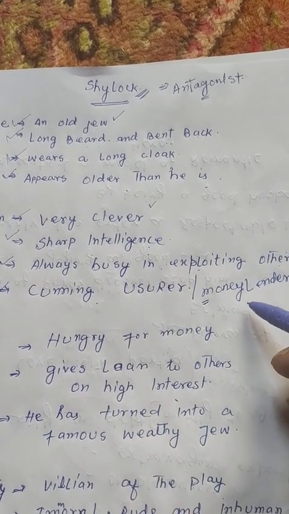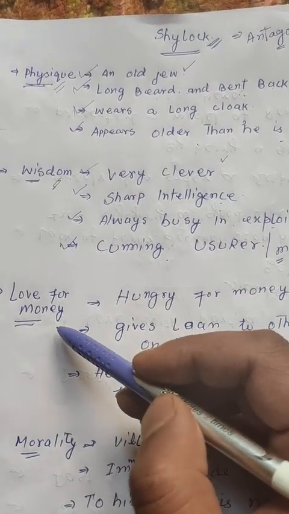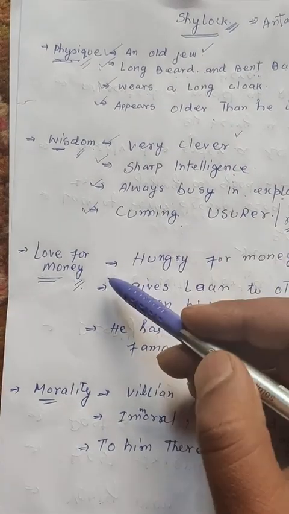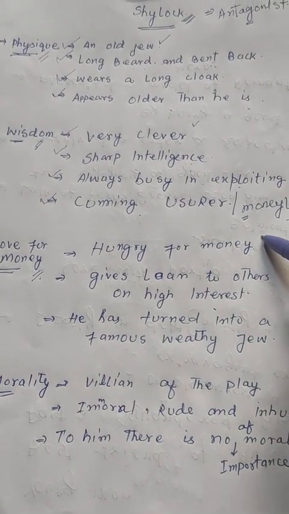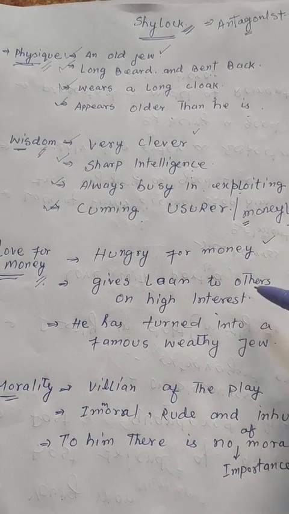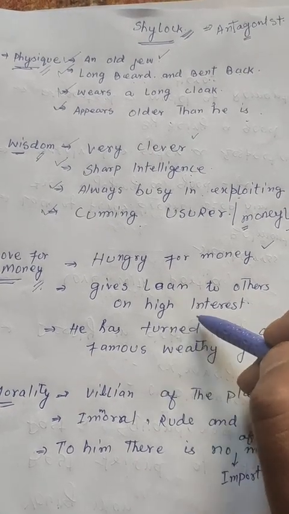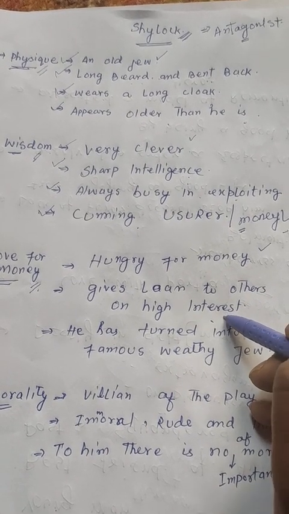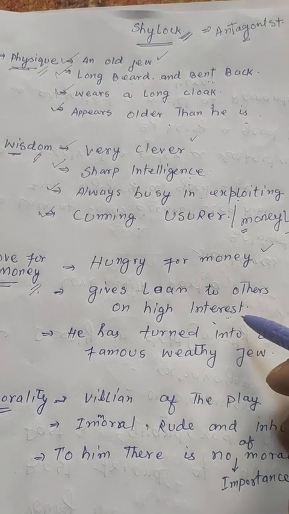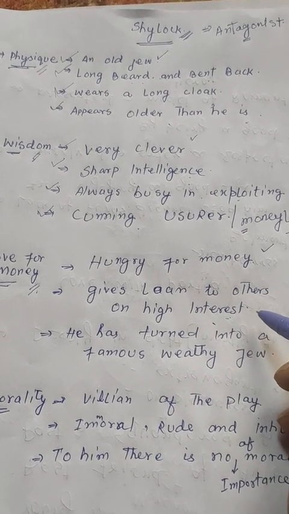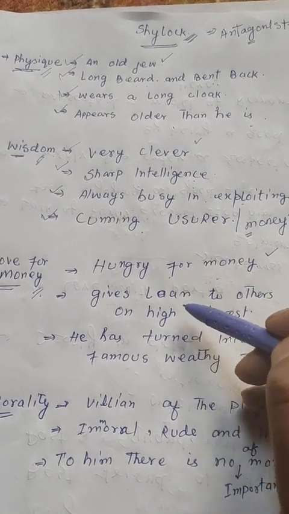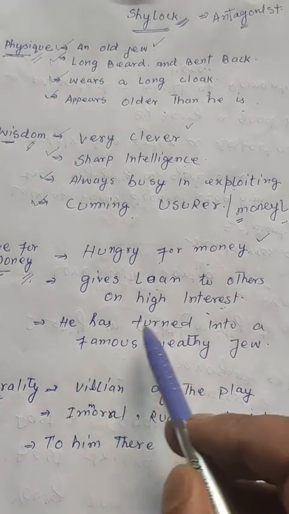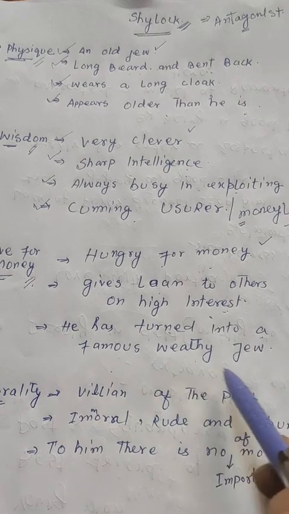Now we shall be discussing another point, Shylock's love for money. As far as his love for money is concerned, Shylock is hungry for money. He gives loans to others at high interest, and when it is time to get his payment back, he exacts the payment with such severity that he is hated by all good men. In this way he has turned into a famous wealthy Jew.